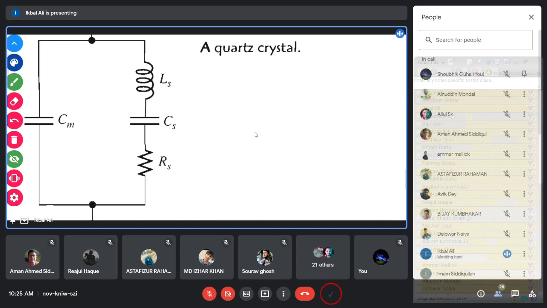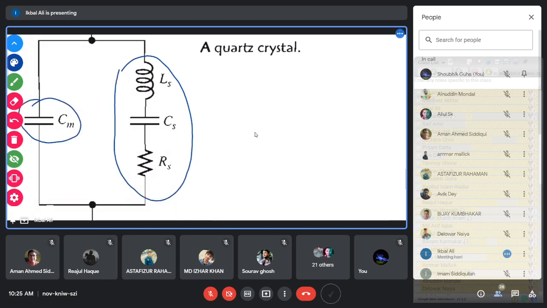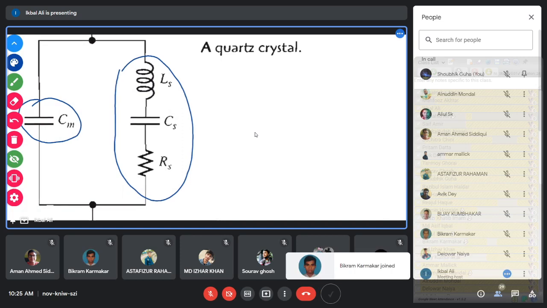So this crystal package, that means the crystal mounted over two electrodes, has this equivalent circuit. One is the series LCR circuit in parallel with a mounting capacitor CM. That is why this crystal has a series LCR circuit as well as a parallel LC circuit. So this crystal has two resonant frequencies. You know that for the parallel LC circuit, you also have a resonant frequency.